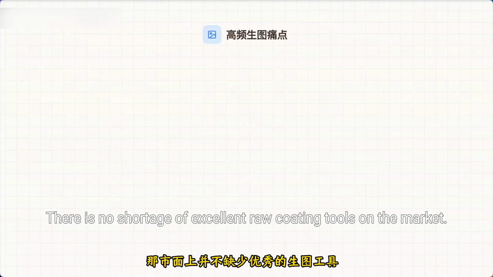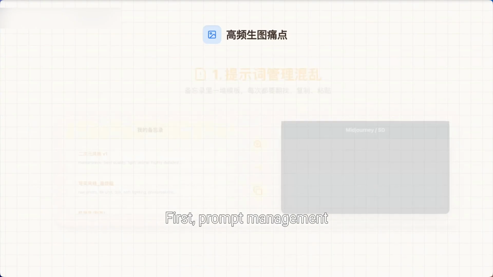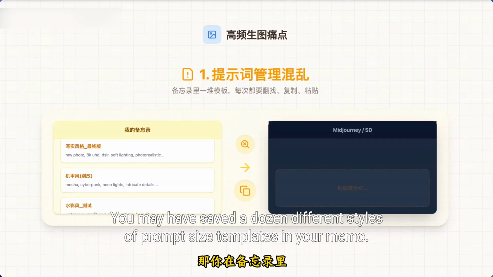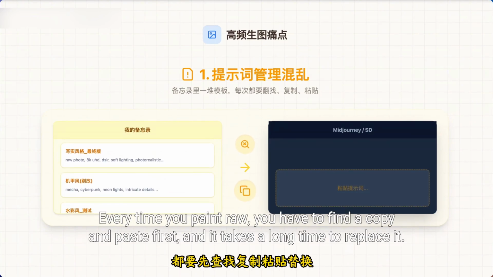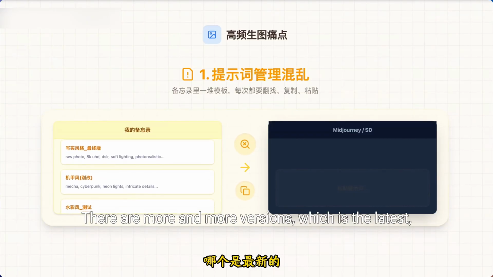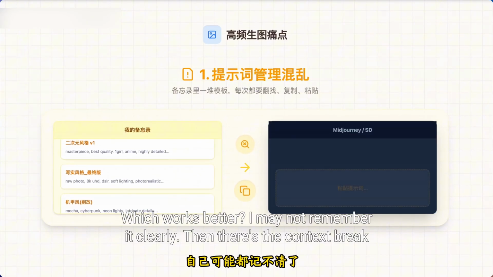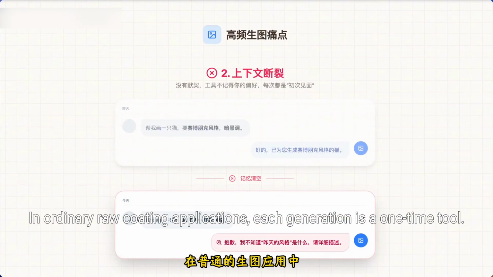There is no shortage of excellent AI image generation tools on the market. But if you're a high-frequency user, you must have encountered these pain points. First, prompt management. You may have saved a dozen different styles of prompt templates in your memo. Every time you generate an image, you have to find one to copy and paste first, and it takes a long time to replace the content. There are more and more versions, and which is the latest and which works better, I may not remember clearly. Then there's the context break. In ordinary image generation applications, each generation is a one-time tool.